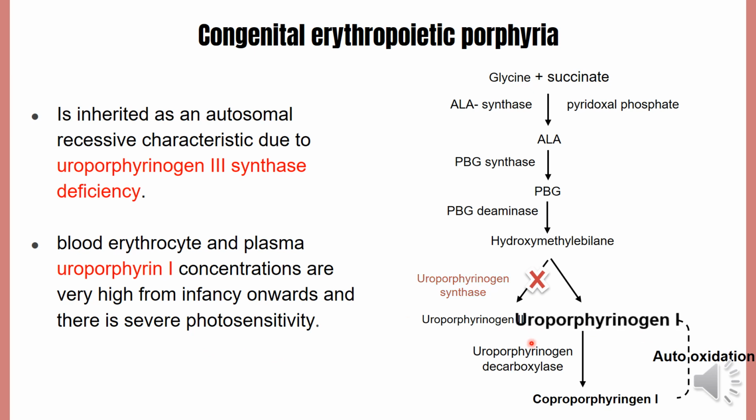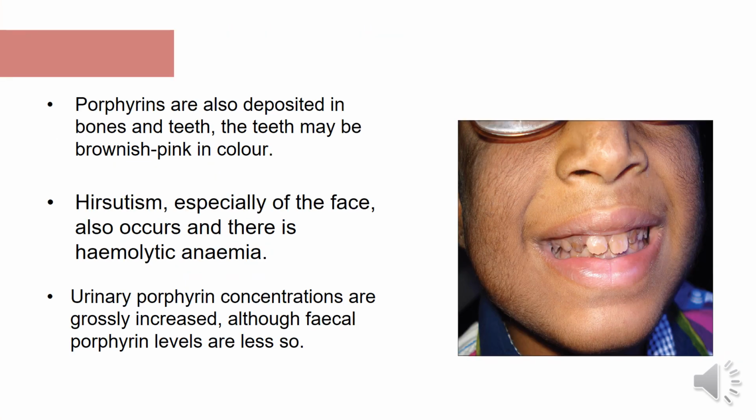As you can see here, there is an increase in uroporphyrin 1. Porphyrins are also deposited in the bone and teeth, and the teeth will be brownish and pink in color. Hirsutism, which is increased growth of hair, especially on the face, also occurs, and there is also a hemolytic anemia. Urinary porphyrin concentrations are grossly increased, although the fecal porphyrin levels are less so. So porphyrins will increase in the urine, but fecal porphyrin levels are less so.